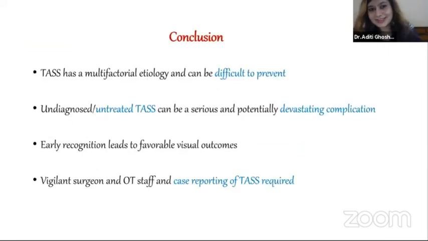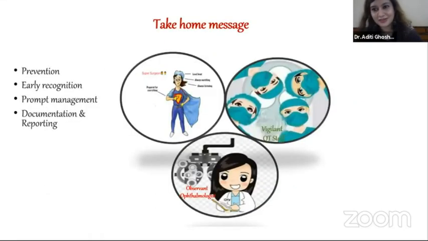So to conclude, it is very difficult to prevent because it has a multifactorial etiology. If untreated, it can cause devastating complications in the future. So early recognition is the key. A vigilant surgeon and OT staff and also case reporting in TASS cases is very important. So the take home message: the surgeon's eyes have to be open. We have to listen to what is going on in the OT, even while we are operating. A very supportive, vigilant OT staff is required, and early detection of TASS on our post-op days without thinking.